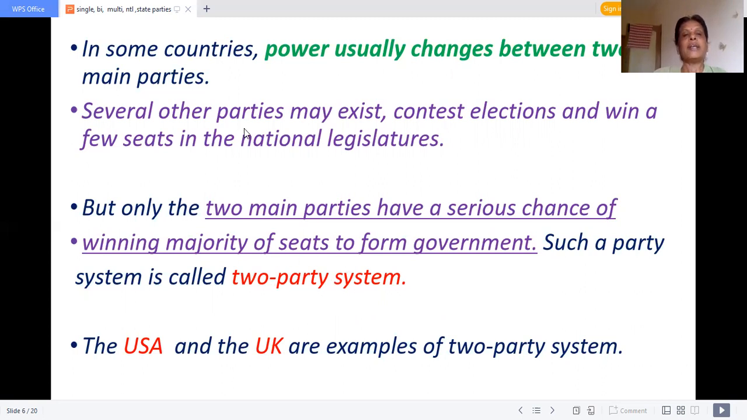Okay, children. So what is the use of many other parties existing, contesting elections and winning a few seats? No use of it. This system is followed in the USA and UK. This is called the two-party system. Only two main parties will get the chance of winning the election and forming the government.